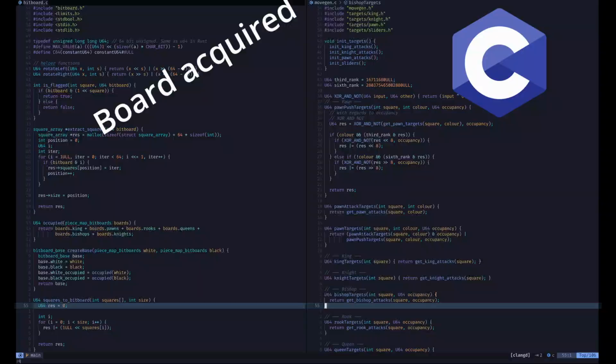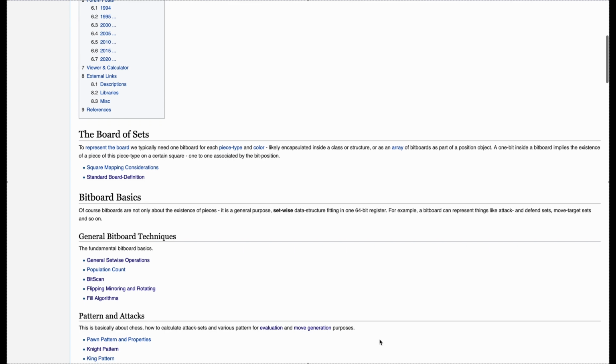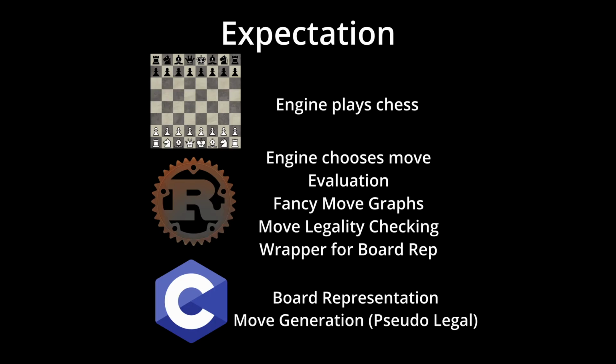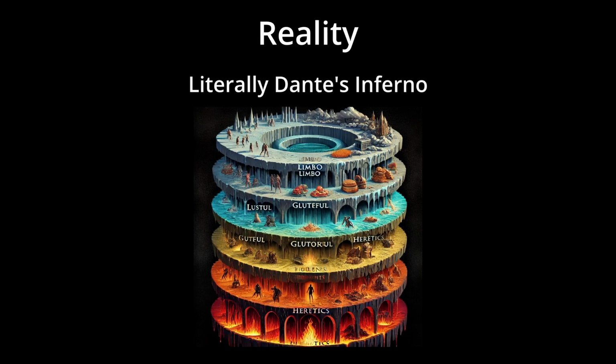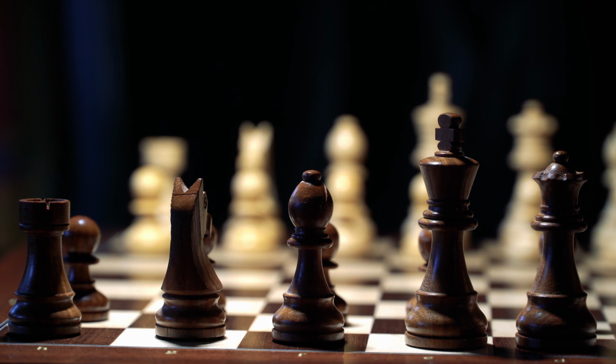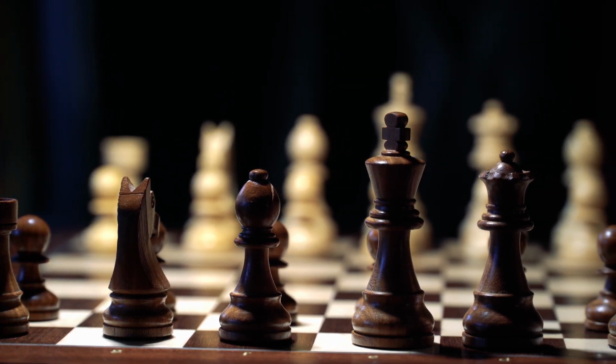So I built my board representation and move generation in C, with a bit of help from the chess programming wiki. I actually ended up learning a lot about bitboard representation and how move generation can be optimized with some clever bit shifting. My reasoning was that I'll just write a wrapper in Rust over this bitboard logic, but that Rust layer just as soon turned into a second layer of hell when I realized I still needed to do the castling, the promotioning, and the en passanting. It was just a mess. For anyone inspired to write their own chess engine, learn from my mistake, just use a pre-existing library. You might think you want to code one yourself, but after a while, you'll wish you hadn't.